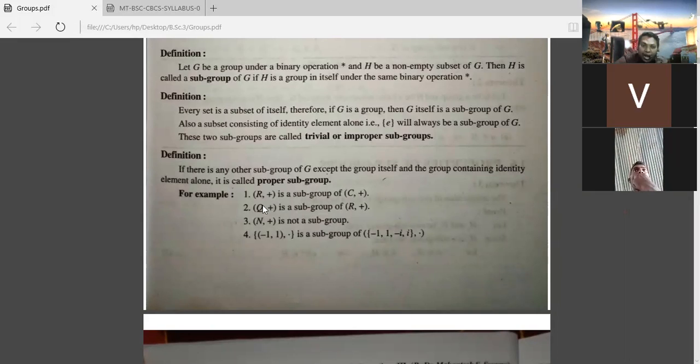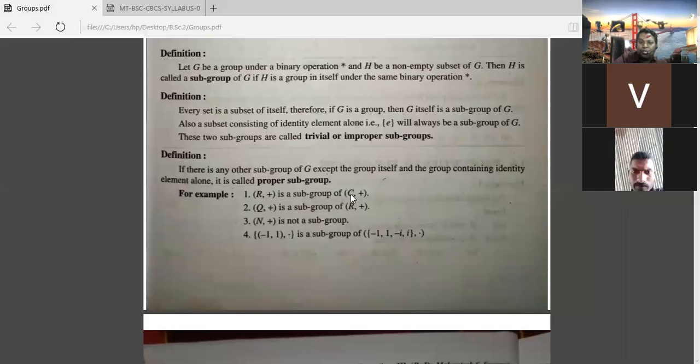You see here R plus, what is R here? The set of real numbers, and C is the set of complex numbers. Because you can express a complex number in the format a plus ib, where a, b belong to R. If you put b equal to 0 you will get the set of real numbers. That's why R plus is a subgroup of C plus, because the elements of R are elements of C plus. Therefore this is a subset and it is a group. R plus is a group, C plus is a group, and R is a subset of C.